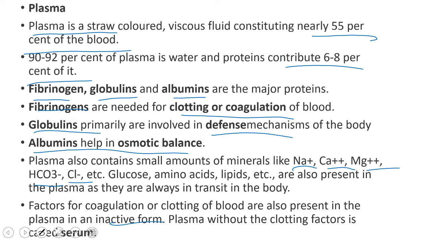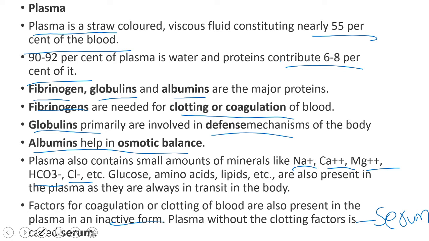See, plasma, we already discussed, fibrinogens are present, right? So prothrombin is also there. So these factors will be present in the plasma in an inactive stage. Whenever there is an injury, they get converted into active form in the presence of calcium ions and some enzymes also. So plasma without these clotting factors, we call it serum.